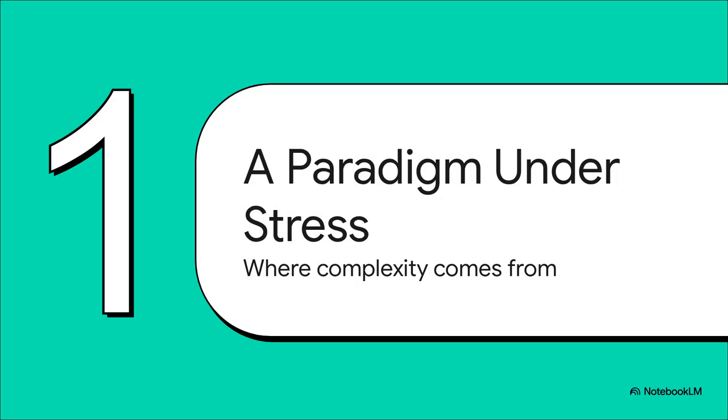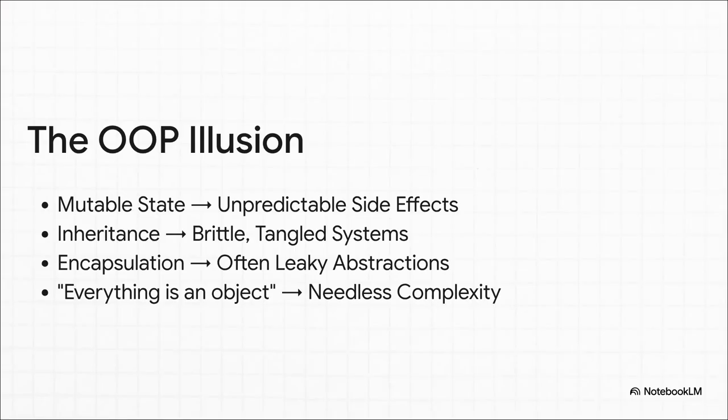All right, so when our programs explode with this much state, we have to ask why. And the answer might just lie in the core principles of object-oriented programming itself. So OOP was supposed to tame complexity, right? But what if its main ideas are actually the problem? Mutable state, where data can just change at any time, anywhere, well, that leads to totally unpredictable side effects. Inheritance hierarchies, they sound good, but they often end up as brittle, tangled messes that are terrifying to change. And this idea that everything is an object, well, it can force us into what one developer called very large belief structures, just needless complexity we bake into our designs from day one.